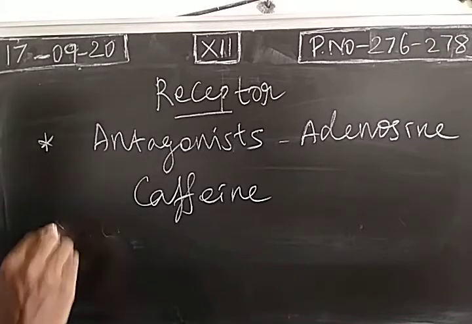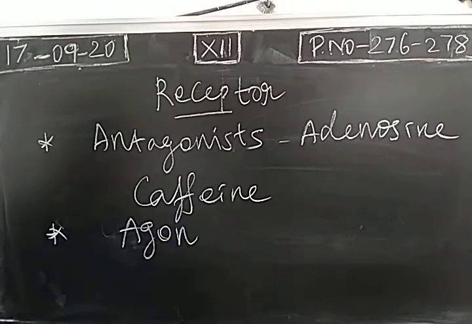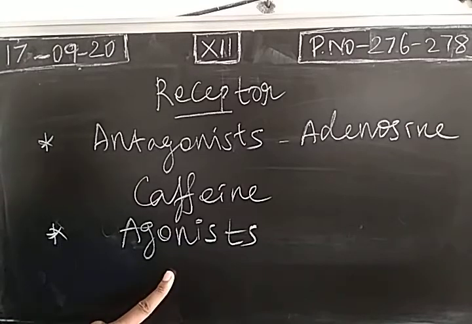And we have one more drug molecule, called an agonist. These are the drug molecules which are similar to the chemical messengers. In the human body, if we have a lack of chemical messengers, meaning fewer chemical messengers, in that case we can use agonists. This will mimic chemical messengers. That means the structure and behavior will be similar to the natural chemical messengers. So instead of natural chemical messengers, we use a drug agonist.